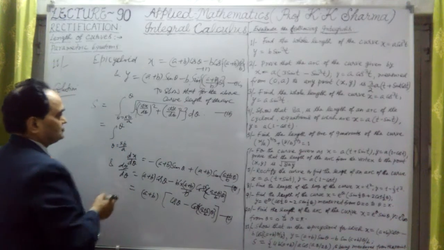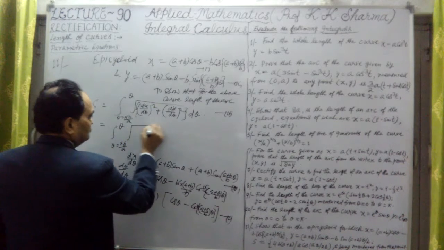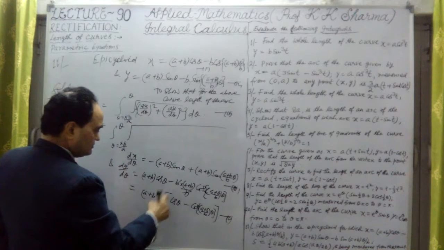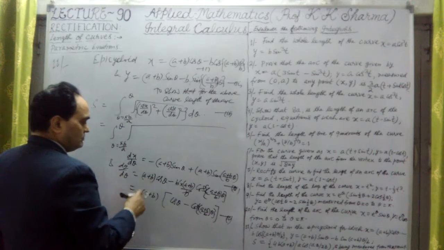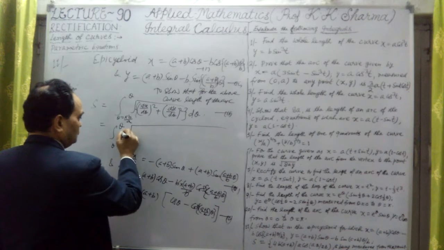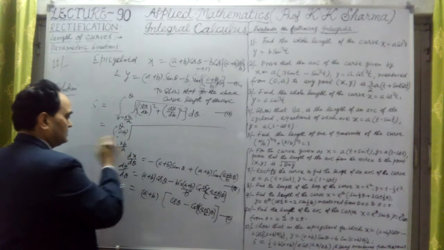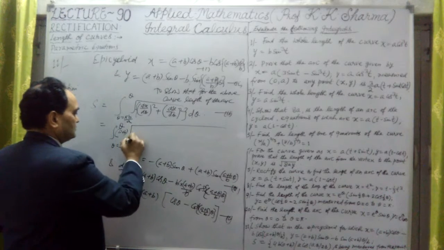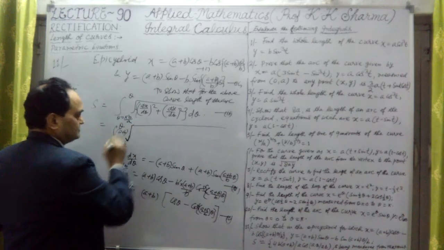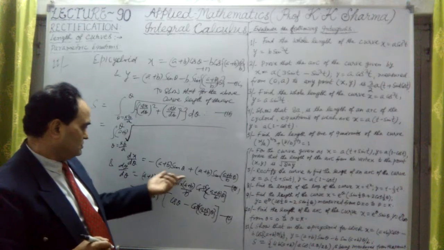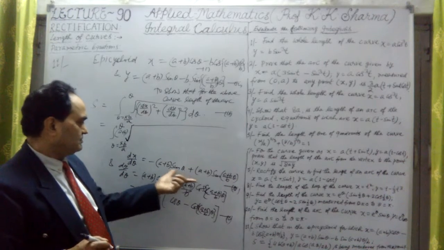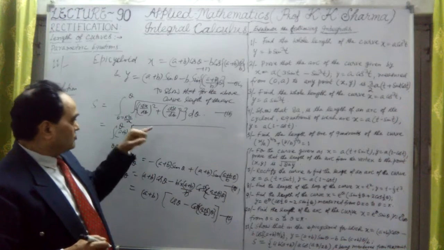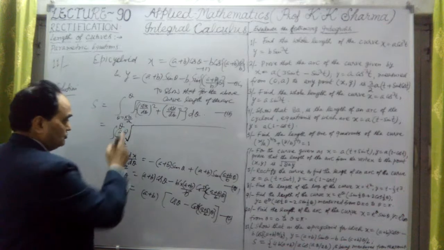Now let me write under the square root. What do we get? (a plus b) whole square, so a plus b will come out of the square root, because it is common to all four steps. These two steps here have a plus b common, and here also. So I have taken a plus b outside the square root.